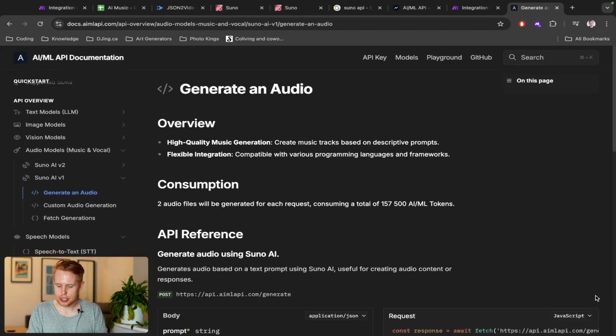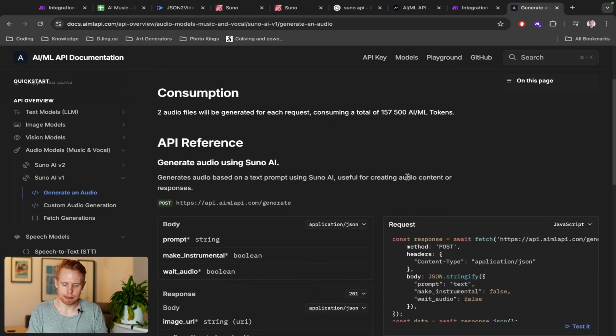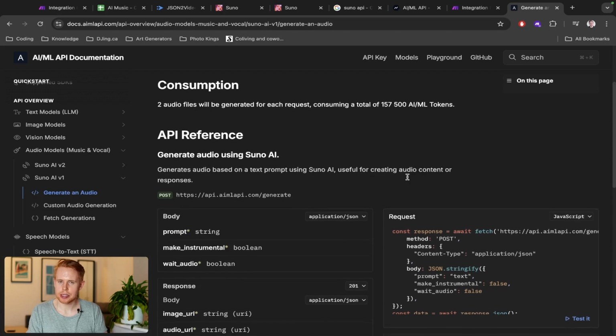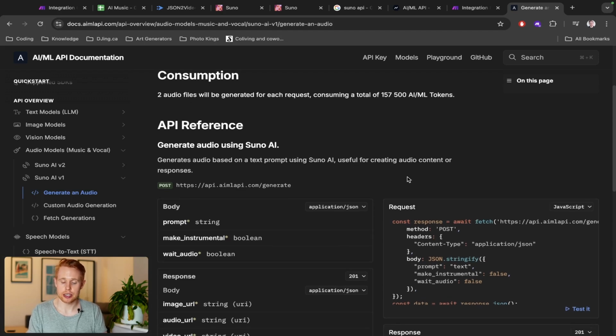And this is a bit technical, guys. I'm not going to lie. This is the foundation of software engineering where you're doing API calls. We're going to be walking through this together. So you're going to be able to pretty much understand everything that actually goes into at least this API call and feel comfortable with it.